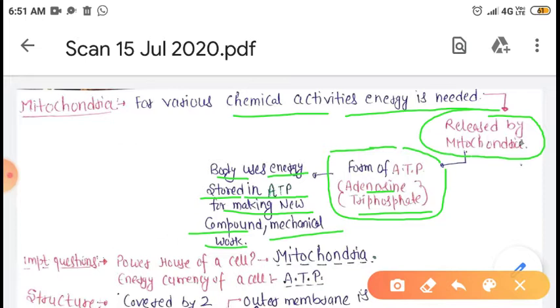So our body requires energy for performing mechanical work or various activities, and this energy is released by a cell organelle, mitochondria. In which form? In the form of ATP, where ATP stands for adenosine triphosphate, and our body will use this energy which is stored in the ATP for making new compounds as well as for performing mechanical work.